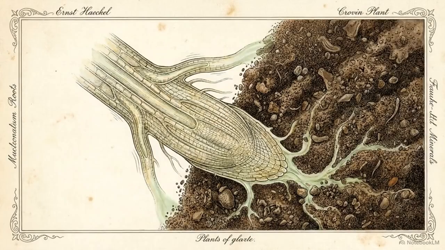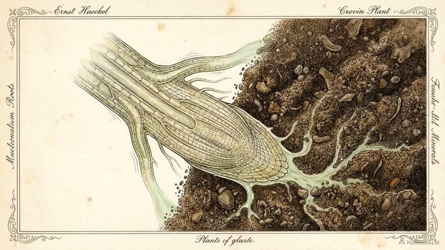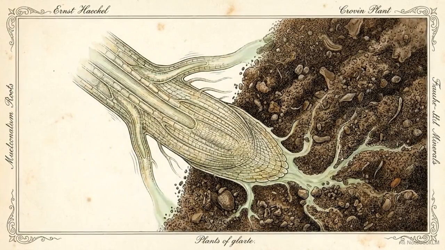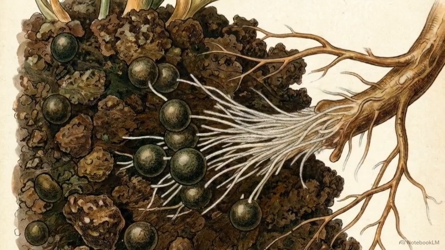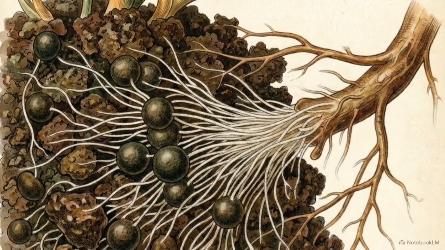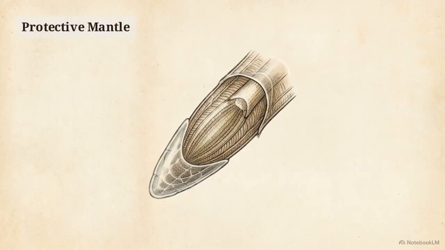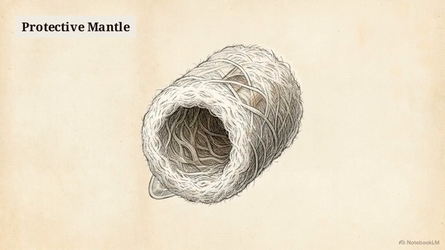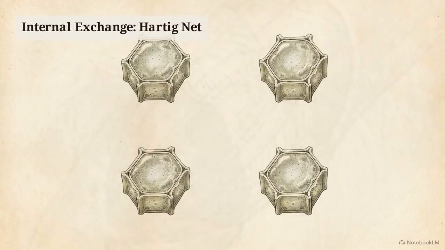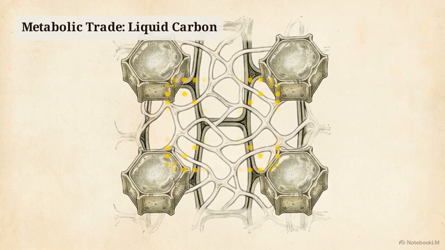The connection starts when a plant is under nutritional stress. The tree's root releases specific chemical cues into the surrounding dirt. This signal awakens dormant fungal spores in the soil, which immediately germinate and send their hyphae growing directly toward the root. Fungal threads wrap around the root tip, constructing a protective mantle. Pushing deeper between the plant's cortex cells, they weave an exchange zone called the Hartig net.